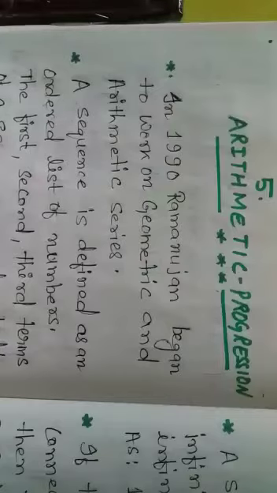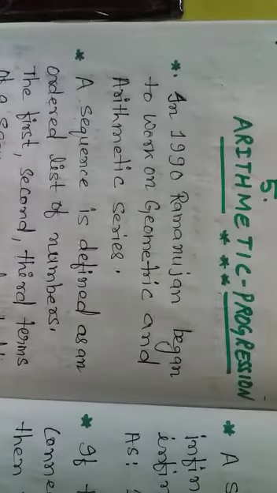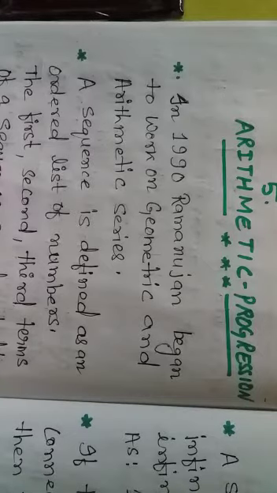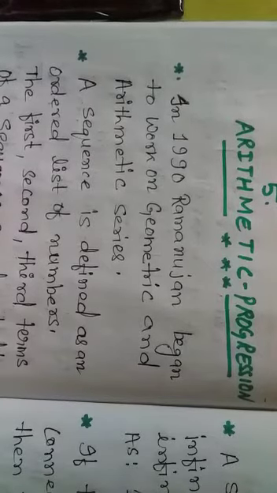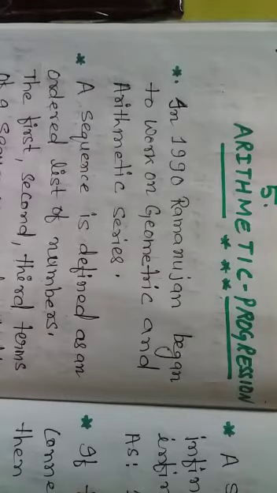Is that okay? So just now I told you that we will see the patterns in which succeeding terms are obtained by adding a fixed number to the preceding terms, and this is called what? Arithmetic progression. And about arithmetic progression, in 1990 Ramanujan began to work on geometric and arithmetic series. So we can say that the idea of arithmetic progression was given by whom? Ramanujan in 1990. Now see, under arithmetic progression there are certain terms, as we discussed about patterns.